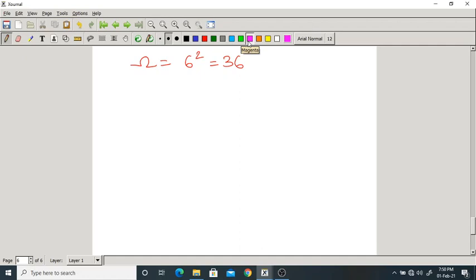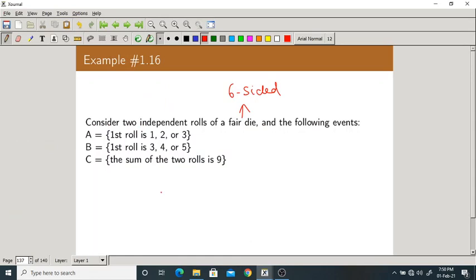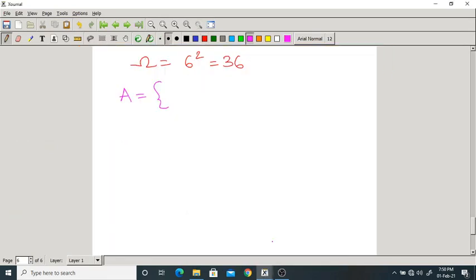Now what does event A say? The first roll is 1, 2 or 3. So what are the possibilities?